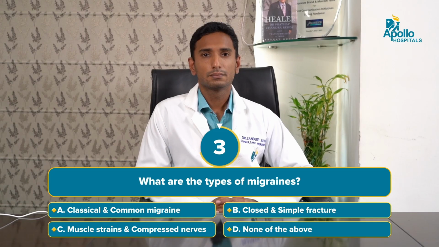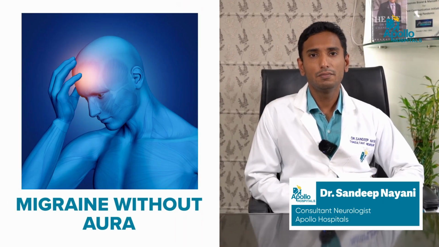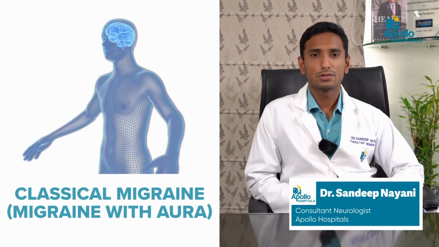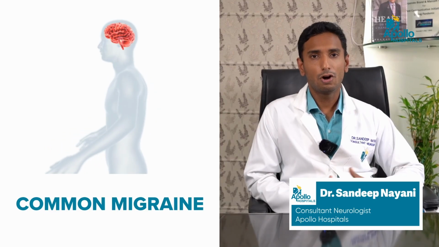What are the types of migraine? So migraine can be classified into two broad, common types. One type is migraine with aura and the other type is migraine without aura. Migraine with aura is also called classical migraine, whereas migraine without aura is called common migraine. About 20% of migraine patients may experience aura, whereas in the other 80% there may be no aura that is seen. What are the four stages of migraine?